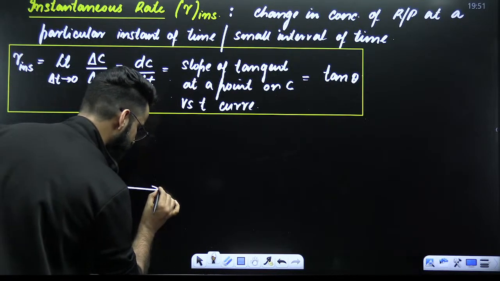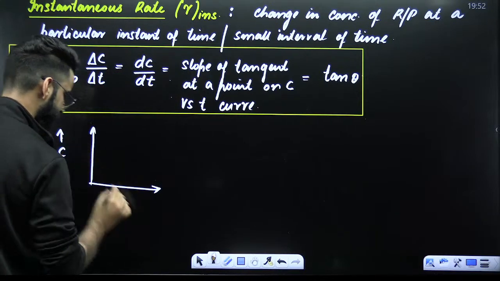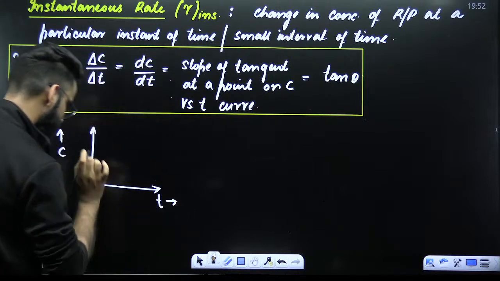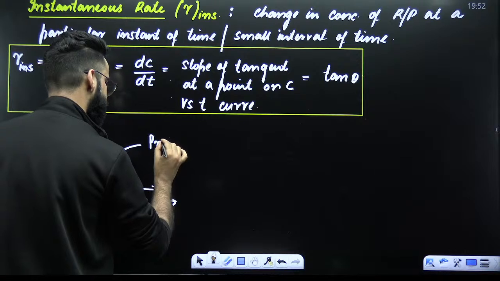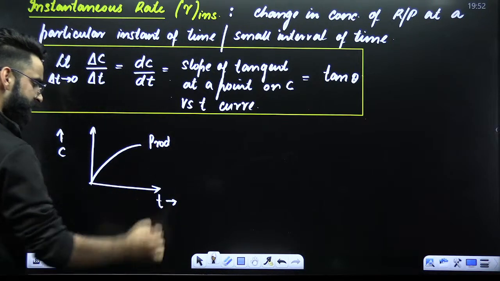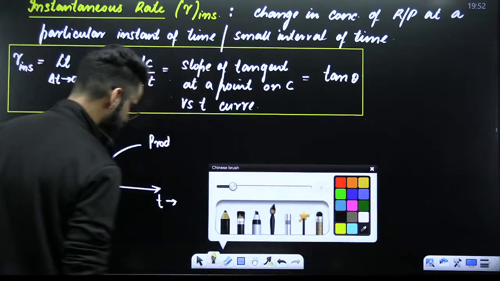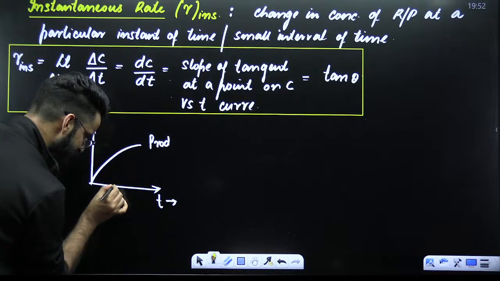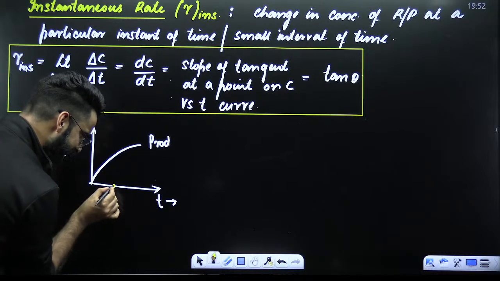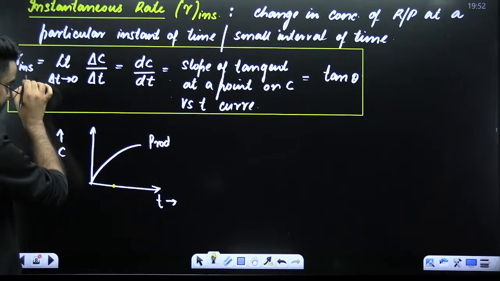So, for example, I'm making concentration versus time. First of all, if I ask you whether this graph is valid for reactant or product, with the time, concentration increases. So, this graph is valid for the product. Now, for example, I'm asking you to calculate the instantaneous rate of reaction in this time interval. It's a very, very small time interval. It looks like a point. So how do you do it? How do we calculate instantaneous rate of reaction?